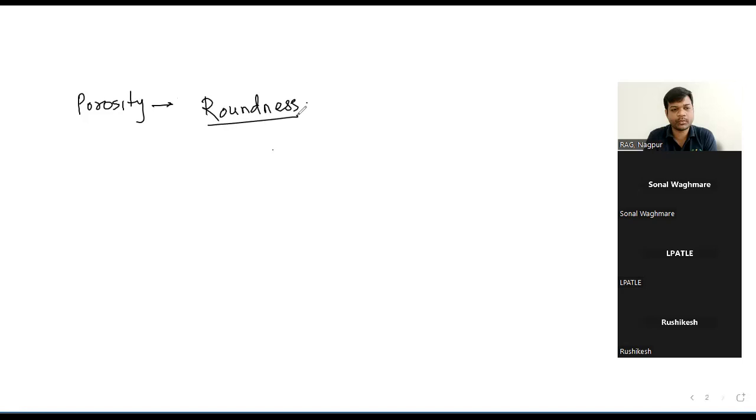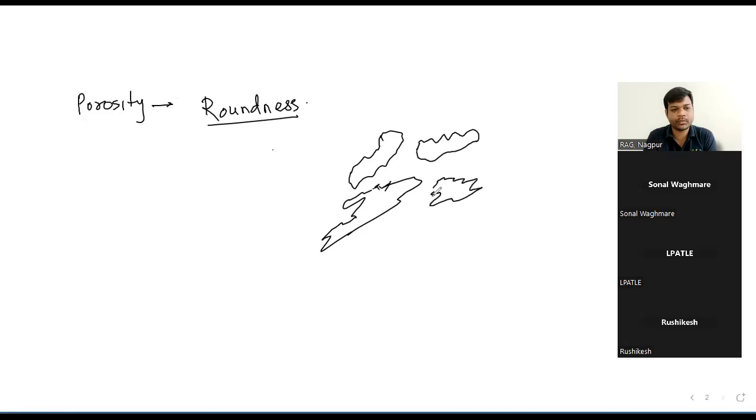The roundness of the particles is the smoothing of the edges, not circularity. These are the original angular grains, which will now be converted to grains like this.